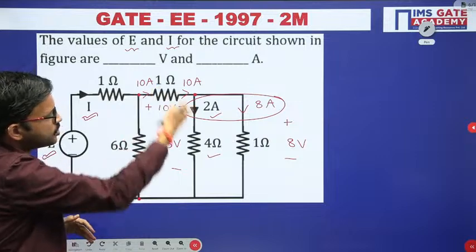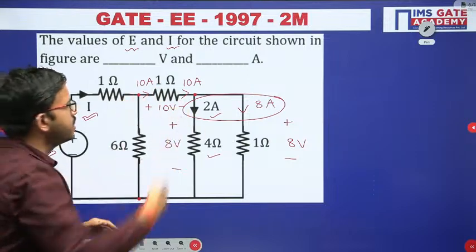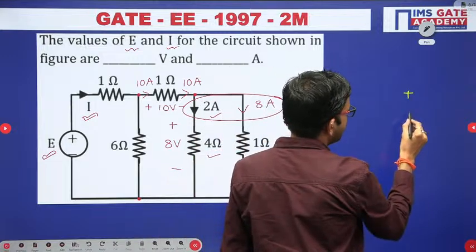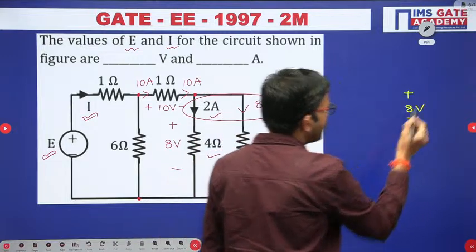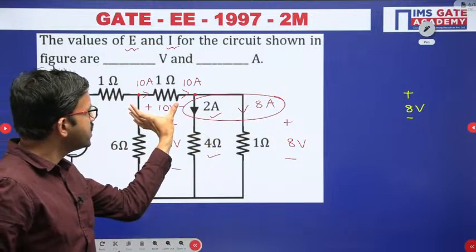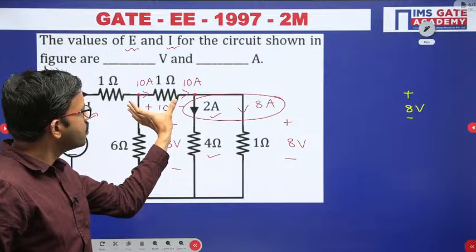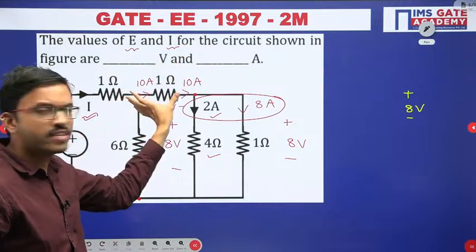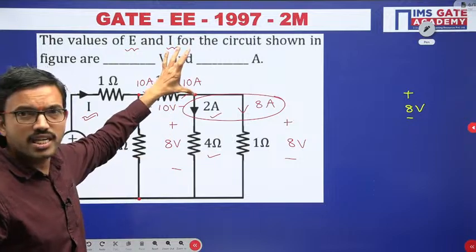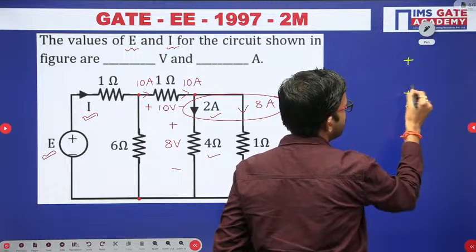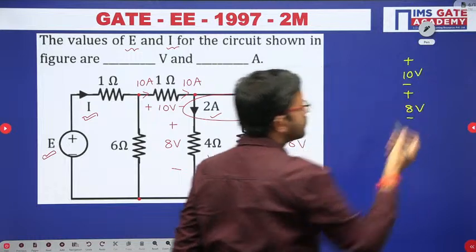Now if you observe on the right hand side, here you are having 8 volts. I am keeping the voltage polarities as they are. Now whatever 10 volts here you are having, just keep this voltage polarity here vertically. Just keep this resistor, which is horizontal, in vertical alignment. Then you are getting the voltage polarities like this, plus minus 10 volt, plus minus 10 volt.